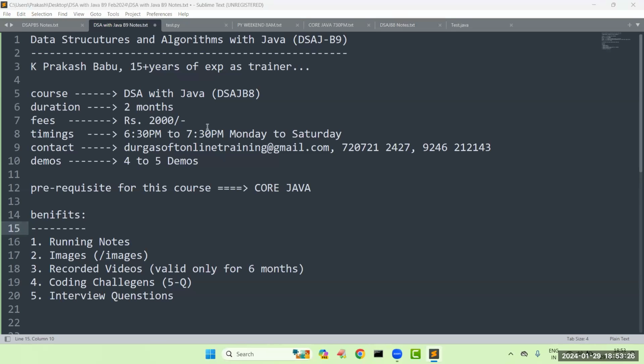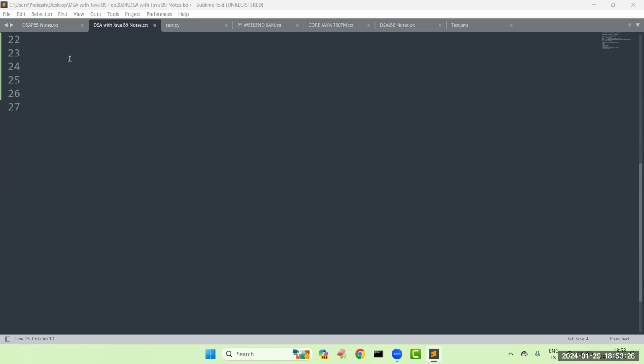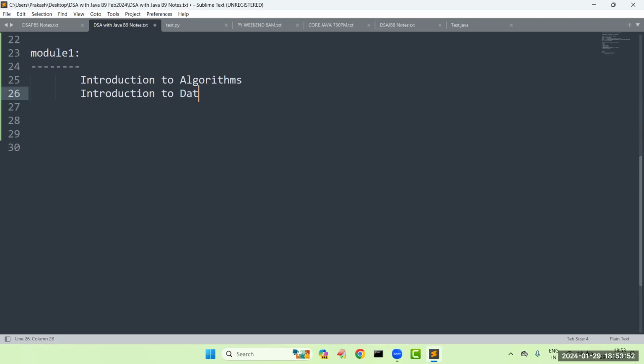So let us discuss the modules which we are going to cover as a part of this course. First module, module number 1. In this first module, we are focusing mainly on the introduction part, like introduction to algorithms and introduction to data structures.